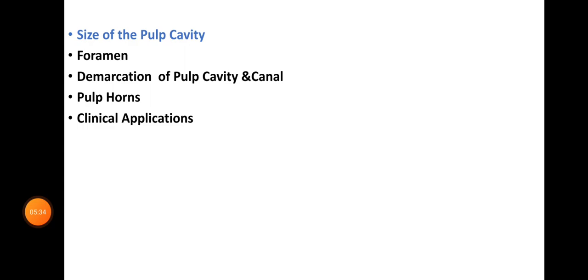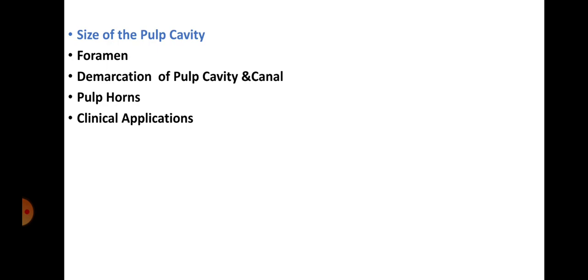Let's talk about the demarcation of pulp cavity and canal. The cemento-enamel junction, that is CEJ, is not quite at the level at which the root canal becomes the pulp chamber.